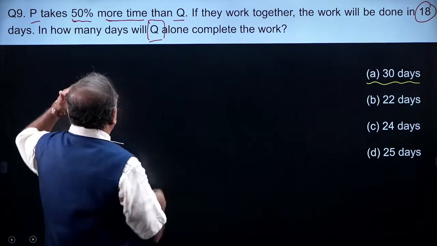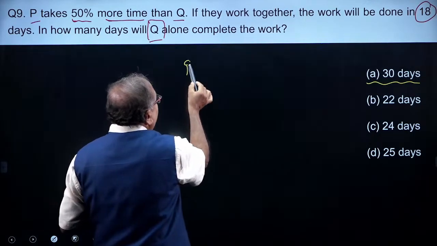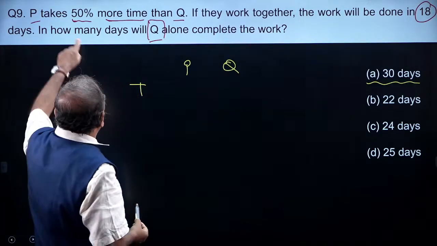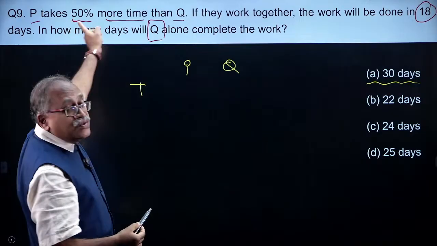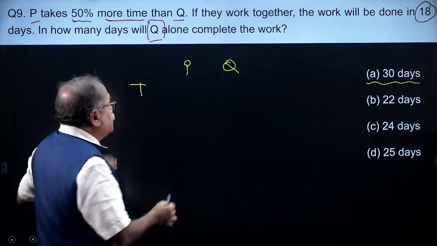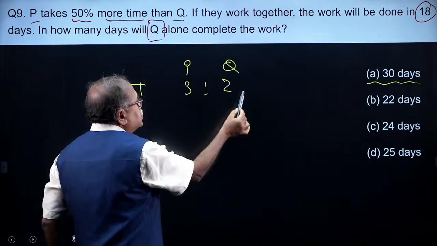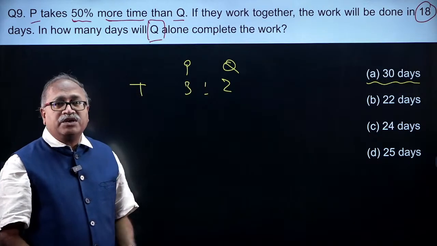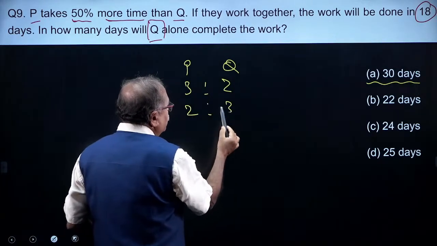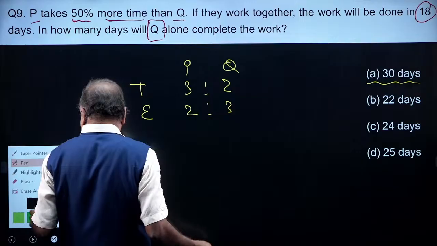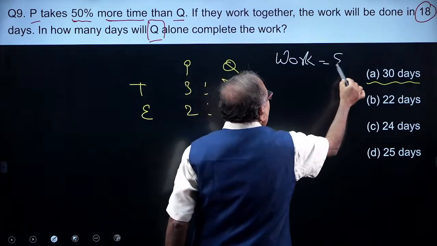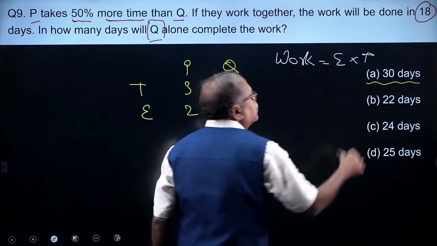So what I know is the time ratio of P and Q, and I am sure that Aman has answered the question. He also knows that the time ratio is given. P is 50% more. That means if Q is 100, P is 150. So the time ratio is 3:2. Small mental calculation is needed. So efficiency ratio will be 2:3, and we know that work is equal to efficiency into time.